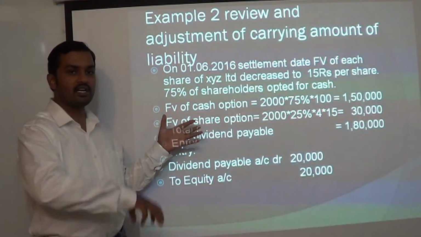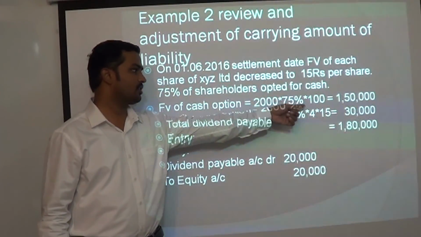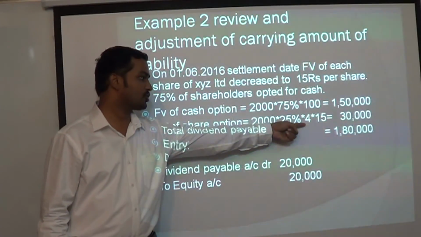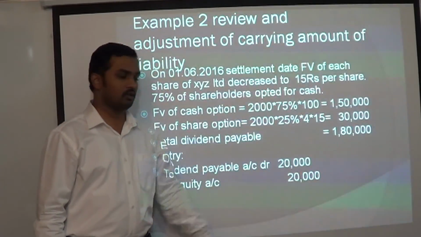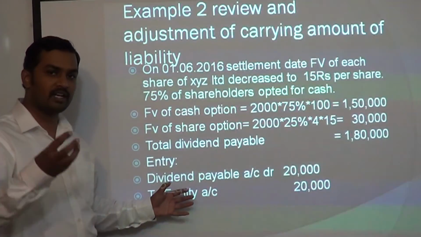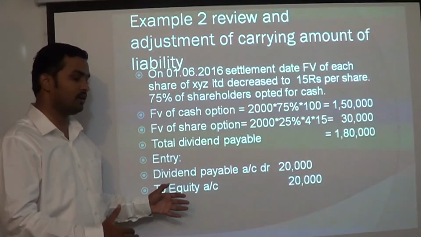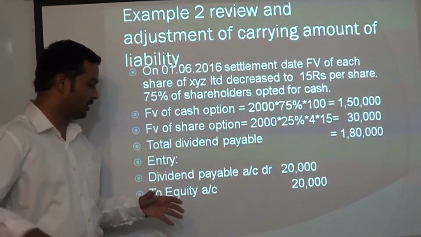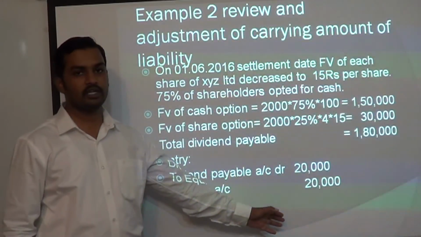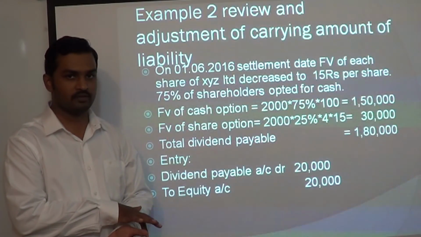So now we have to again re-estimate the liability on the date of settlement. Fair value of the cash option: 2000 shareholders, 75%, 100 rupees, 1,50,000. Fair value of the share option: 2000 shareholders, 25%, 4 shares, they are going to get 15 rupees, 30,000. So now the total liability is only 1,80,000. Earlier we had increased the liability from 1,64,000 to 2 lakh. Now we have to reduce the liability from 2 lakh to 1,80,000. That means we have to give back some amount to equity. So we will reverse the entry: dividend payable account debit 20,000, to equity account 20,000. So this is the entry we have to pass to reduce the amount of dividend payable which is already recognized in our books of account.